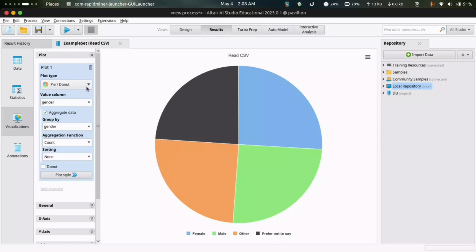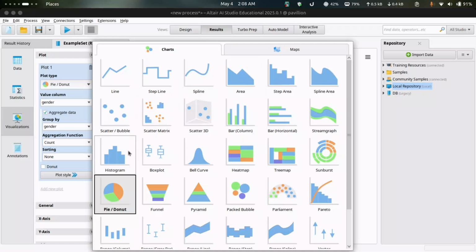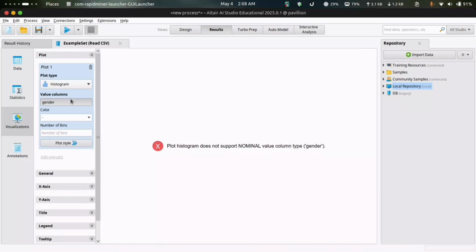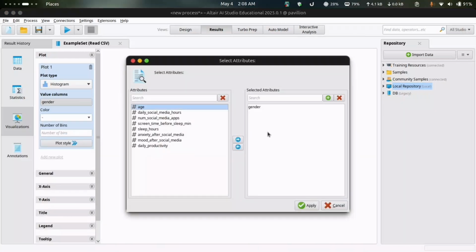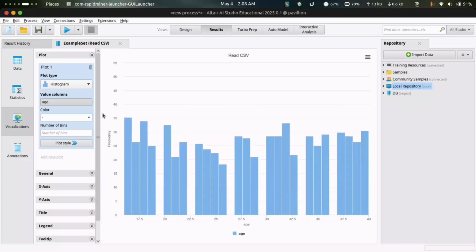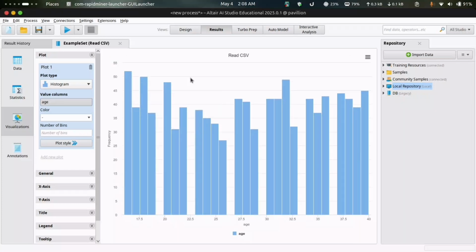Second, we'll be seeing the age distribution. For this, we'll be drawing a histogram. Let me just select the histogram, and then in the value column, we'll use the age. Here we can see a histogram has been made to represent the age distribution. Most of the participants seem to be from the age group of 17 to 20, or in the young adults or adolescents.